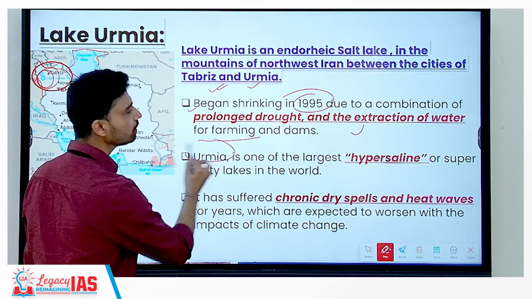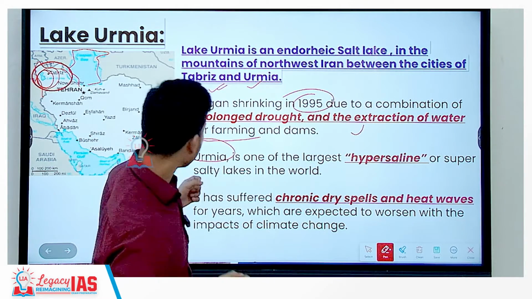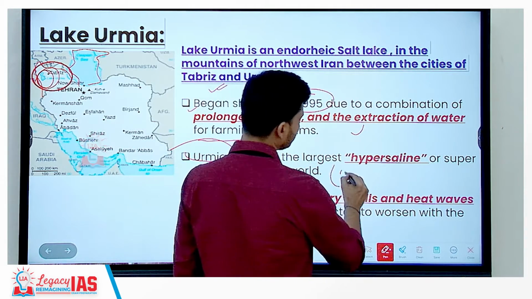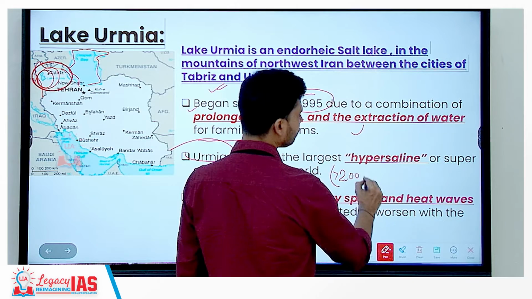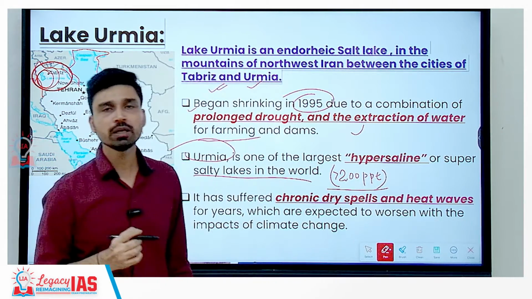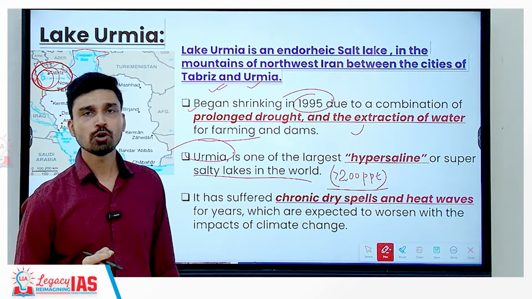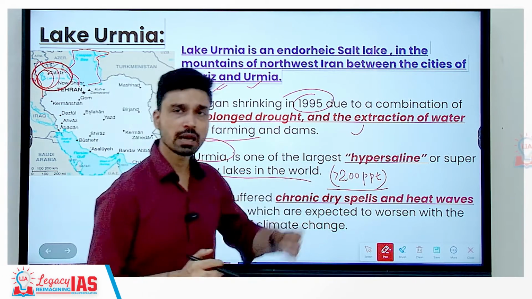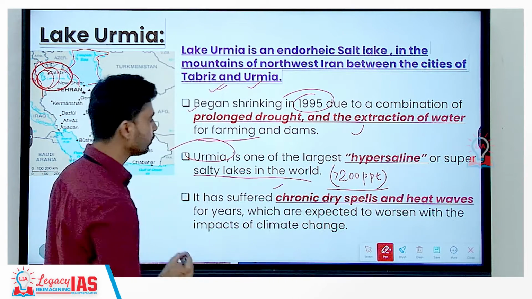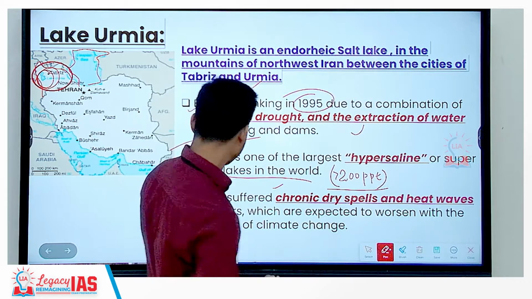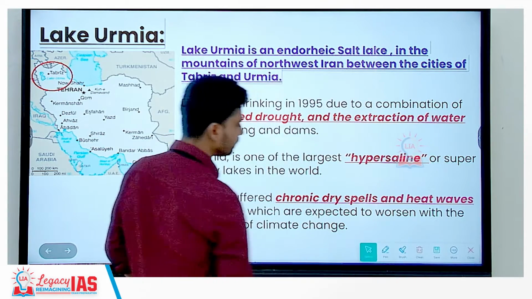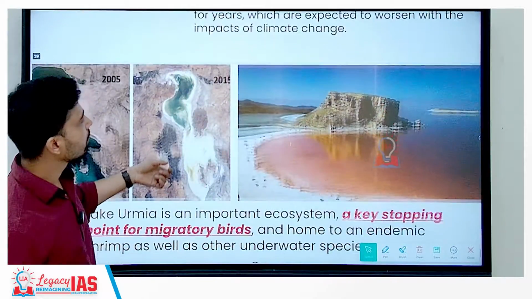Now Urmia is one of the largest hypersaline or super salty lakes in the world. Hypersaline means salinity is greater than 200 parts per thousand. Again, what it means is that you will find 200 grams of salt in 1000 grams of water here. It has suffered chronic dry spells and heat waves for years, which are expected to worsen with the impact of climate change. So in the future, we can expect the water volume of Urmia will keep on declining.